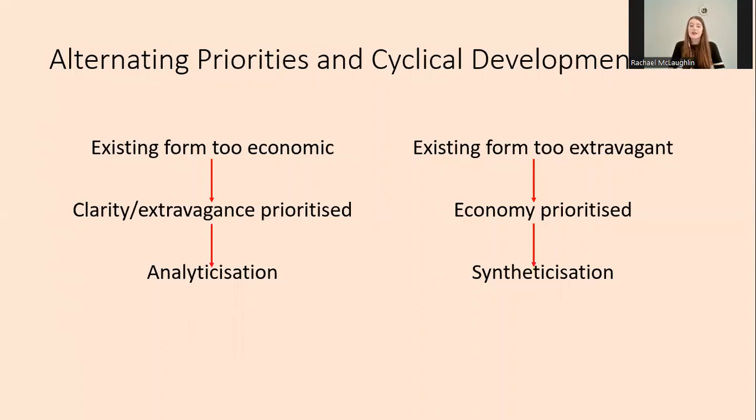So this cyclical development between increases in analyticity and increases in syntheticity, which forms a linguistic cycle, can be considered from a broad perspective to be due to the alternating priorities of language users to be either as clear and extravagant or as economic as possible, as they attempt to communicate in a socially successful way at the lowest possible cost.